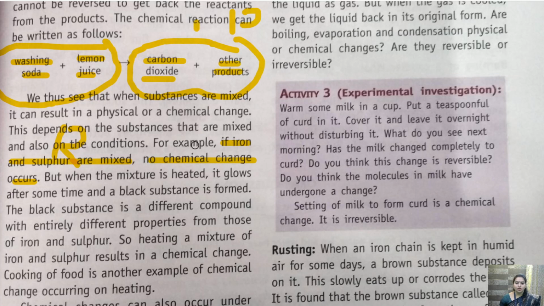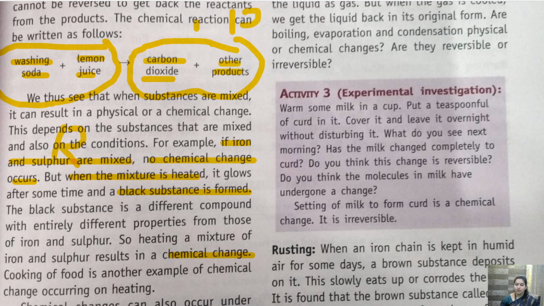So for example, if iron and sulfur are mixed, so you have seen the diagram of iron and sulfur, no chemical change occurs. But when the mixture is heated, it glows after some time and a black substance is formed. The black substance is a different compound with entirely different properties from those of iron and sulfur. So heating a mixture of iron and sulfur results in a chemical change.